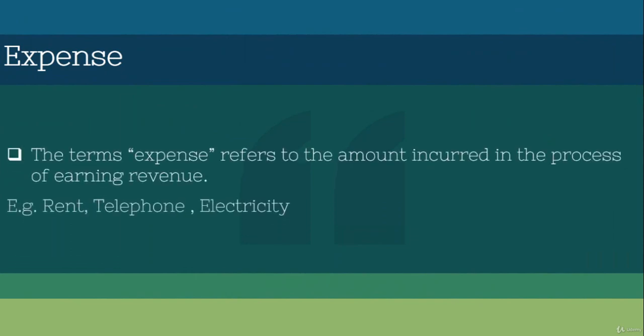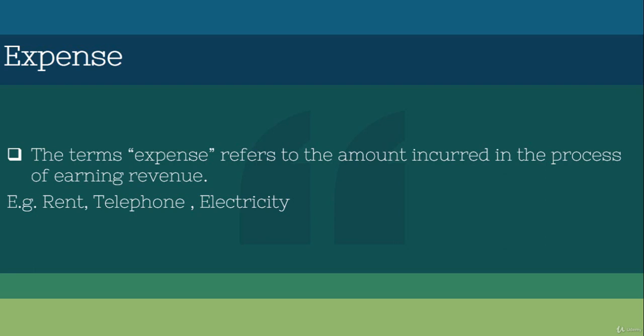Now we are going to look at expenses. Expenses mean the amount incurred in the process of earning revenue. It means the activities that participate in the process of earning revenue. Those costs are called expenses.